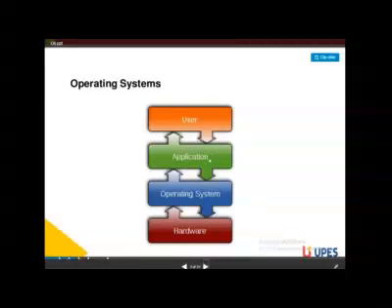The applications take the response from the operating system, and the operating system gives the response to the hardware components. So first of all, the user uses the computer through applications, and applications send the information to the operating system. The operating system decides which operation to perform, and then the hardware components are linked together. So this is the structure of the operating system.